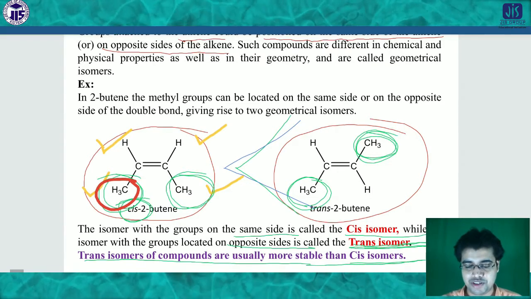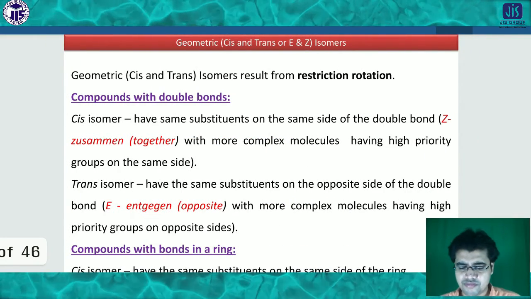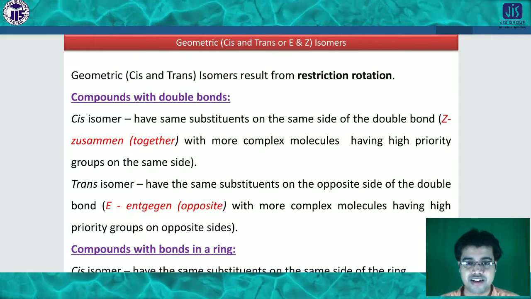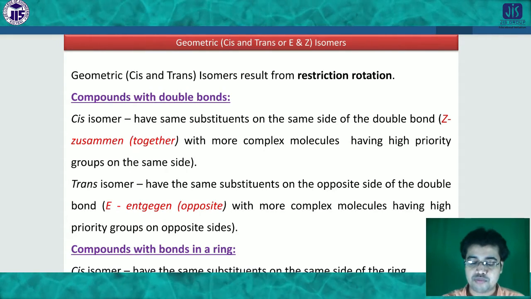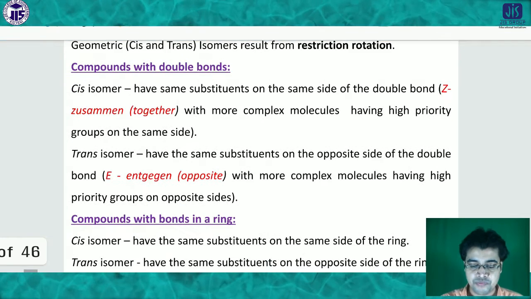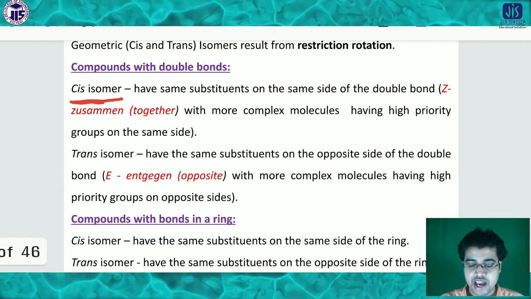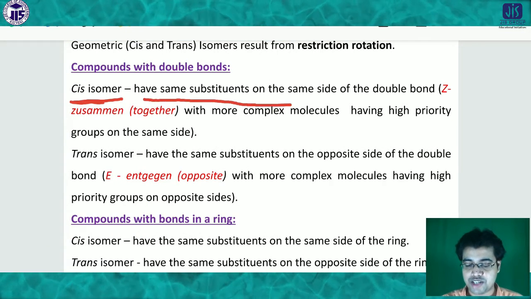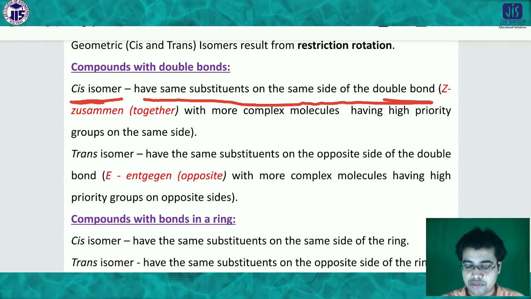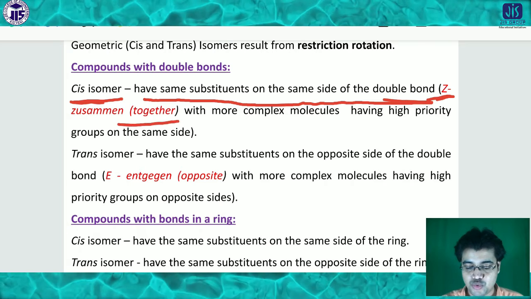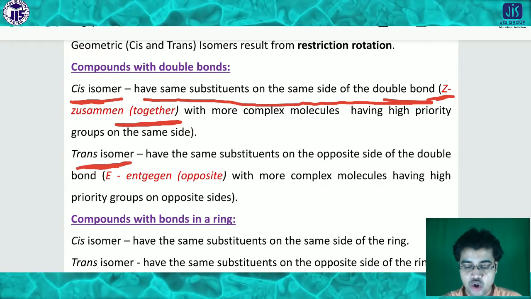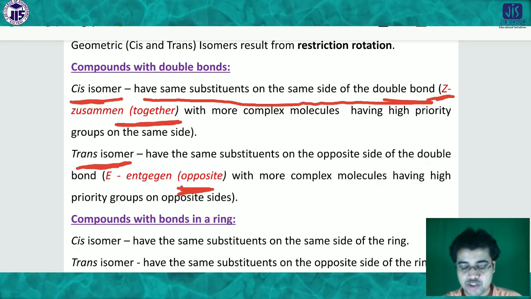For this purpose, there is another form by which we can understand the same side or opposite side. Come to the point, the cis, if it is the cis isomer, then what happens? It has the same substituents on the same side of the double bond. That means it is the Z also. Z means together. And trans isomer means it is the opposite. So trans isomer means opposite.